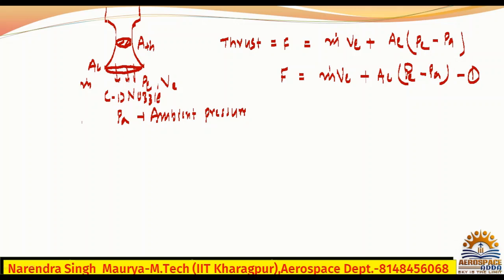All right. For the same CD nozzle, because it is the choked nozzle, clearly they have mentioned optimally expanded, which means PE is equal to PA, which is the choked condition also. So the non-dimensional mass flow rate.